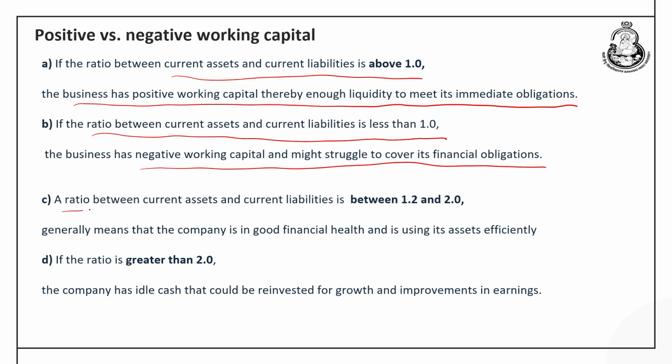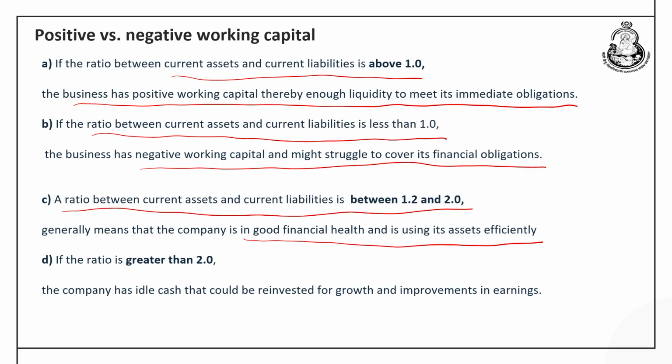Now, the third situation may be where the current assets and current liability ratio is between 1.2 to 2. So, this is the ideal condition which is considered to be a good indicator of the sound financial health of the company.